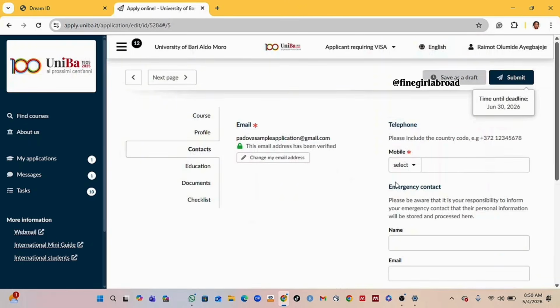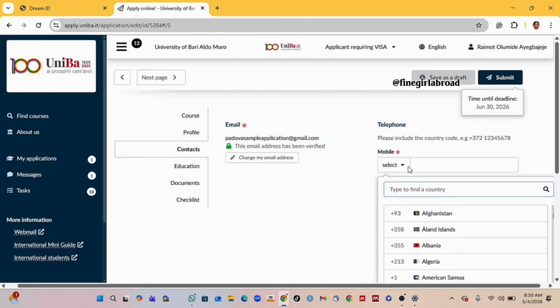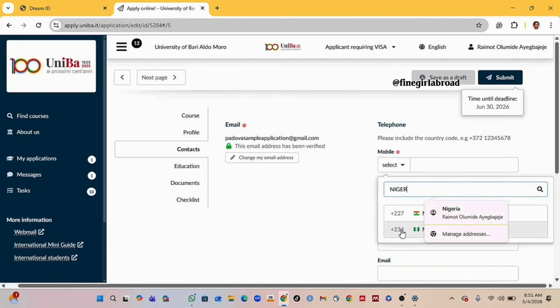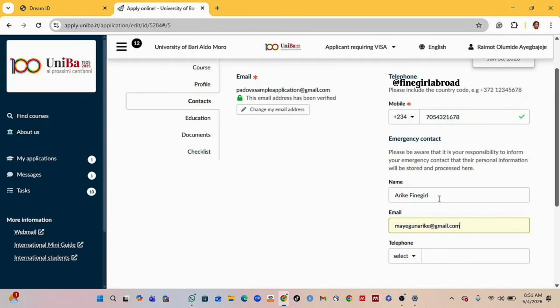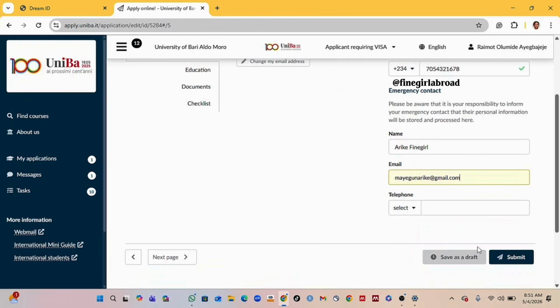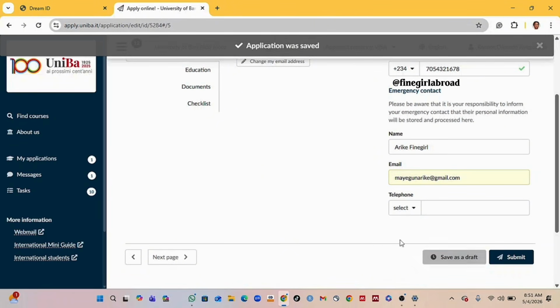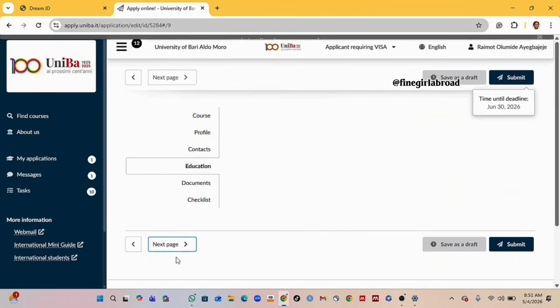The next page is the contact page. You input this particular number. Can you see the format that they require? Your country code first. For example, let's assume my country is Nigeria, which is 234. So input the number. The emergency contact is not a compulsory field, but you can input the person's name and email. You can decide to input this or leave it. It's not compulsory, so you save it. After we've saved it, you click on next page also.